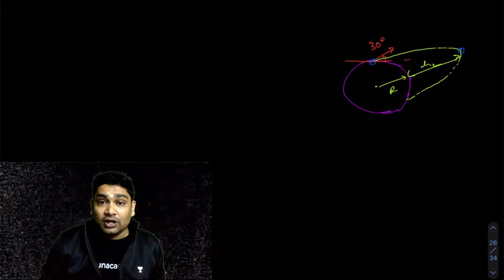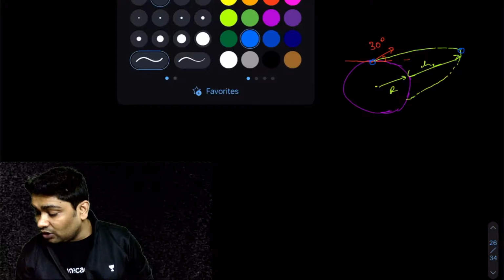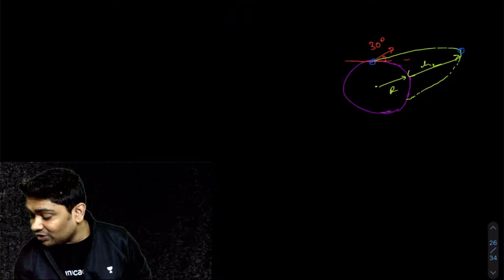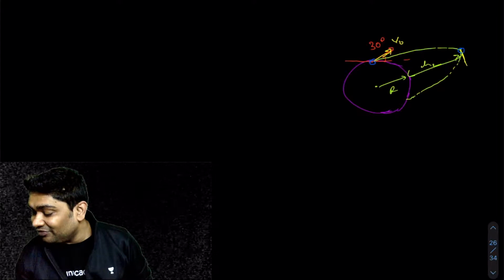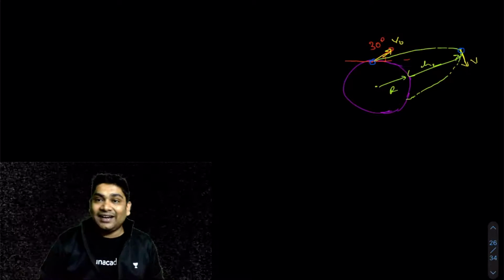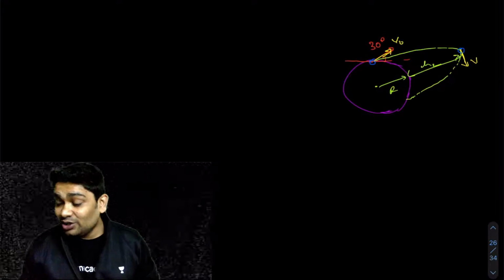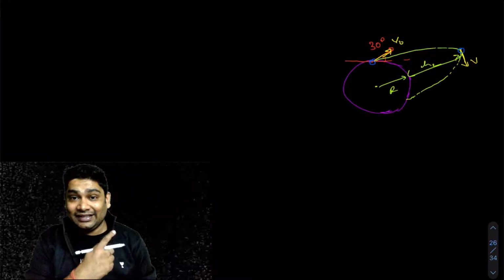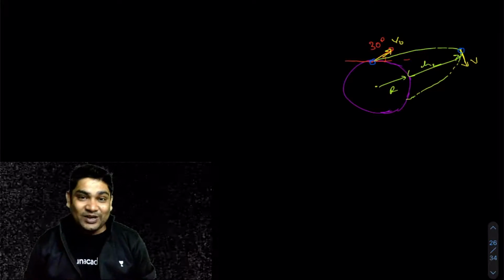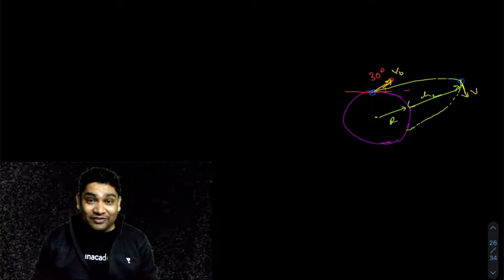The kinetic is not zero. Here the speed was V naught, correct? The speed was V naught. Now here there will be some V because it won't be at rest. So if I can find that V, then I can apply energy conservation. So again, this is an advanced level problem. Mains will never ask you about this. Mains would have asked you the previous one. So that's the difference between mains and advanced.